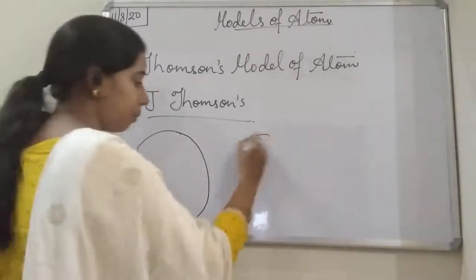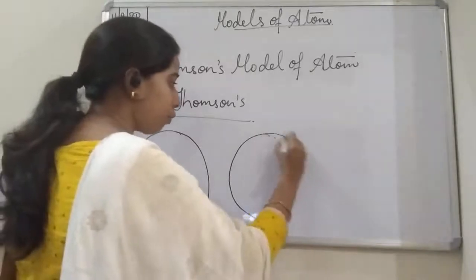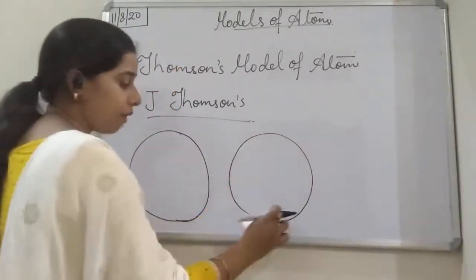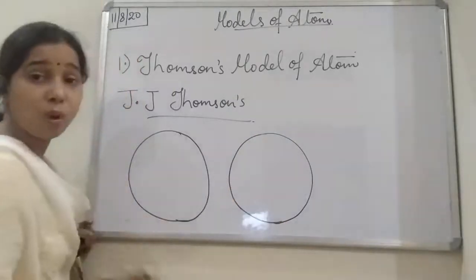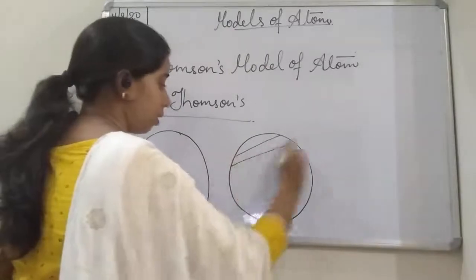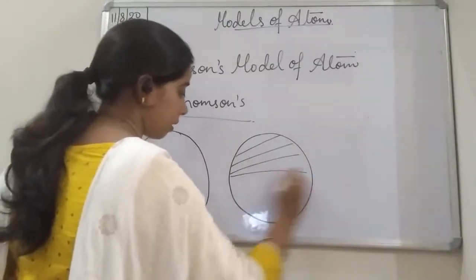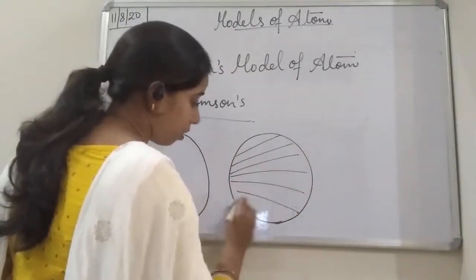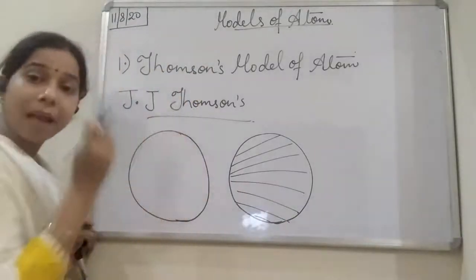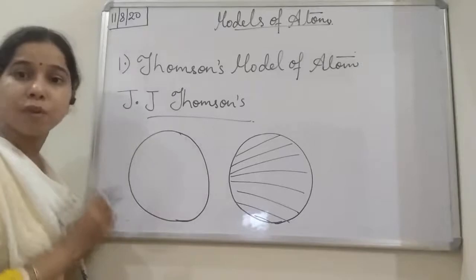If you see the watermelon, students, what is there in it? All the portion of the watermelon consists of the red part, and in between them the small black seeds are present.